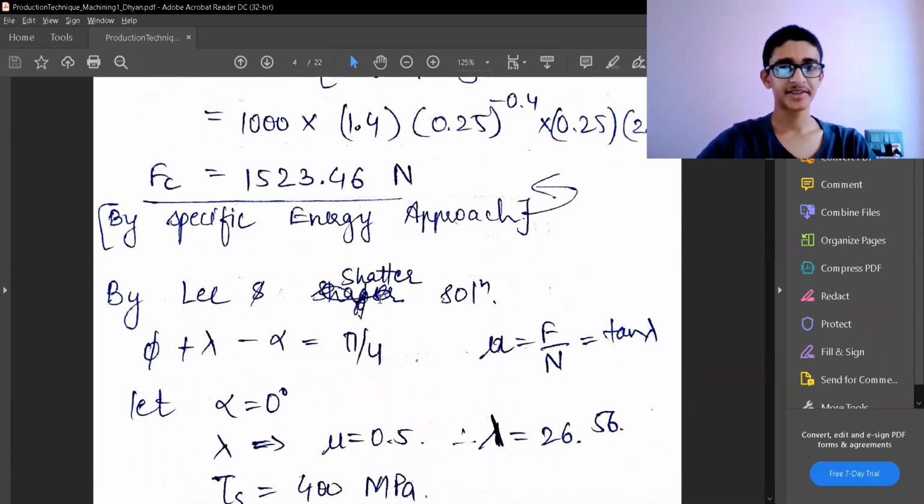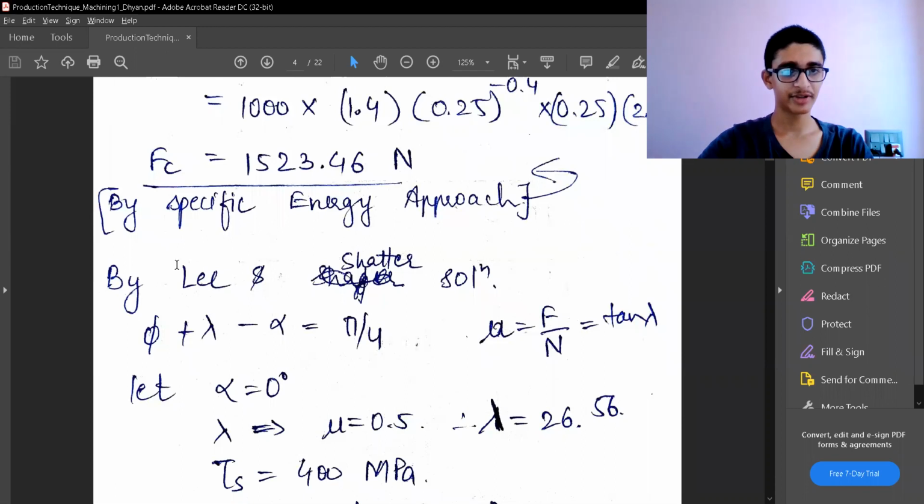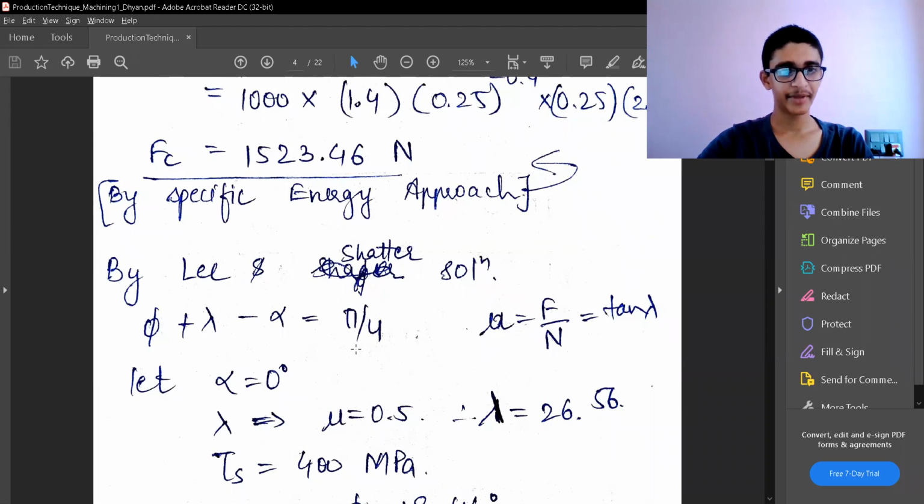Now let us compare it with the Merchant's approach, and let us assume a solution which was proposed by Lee and Shaffer. It says that phi plus lambda minus alpha is 45 degrees, and mu is given by tan of lambda. We are just assuming, we want an idea of what the cutting force will be using Merchant's theory or modified Merchant's theory or Lee and Shaffer. So I'm just comparing it. I'm taking a random value of alpha equal to 0 degrees. Let's take the friction coefficient as 0.5. So I can get lambda equal to 26.56 degrees.